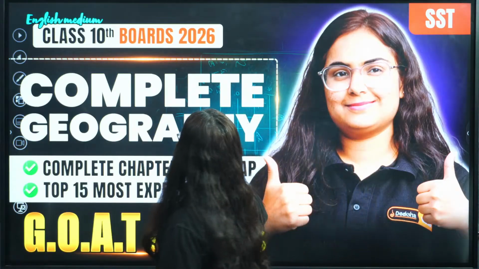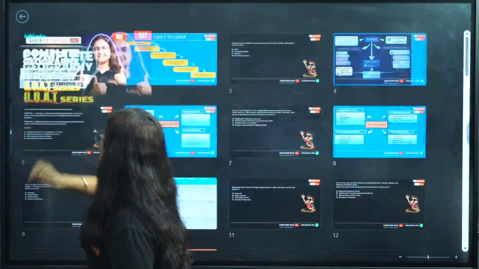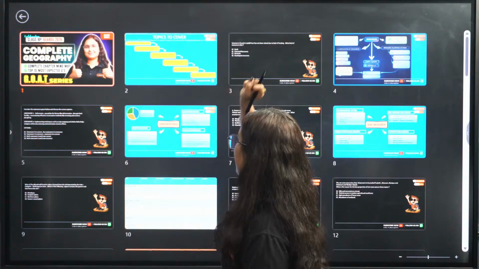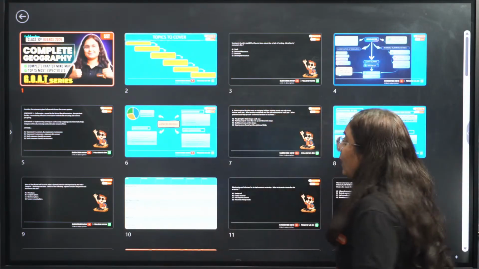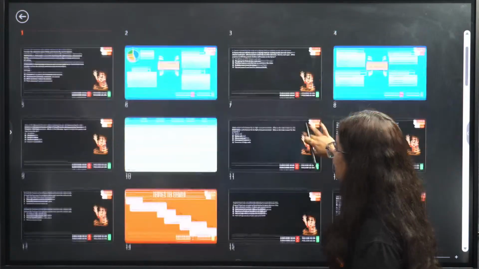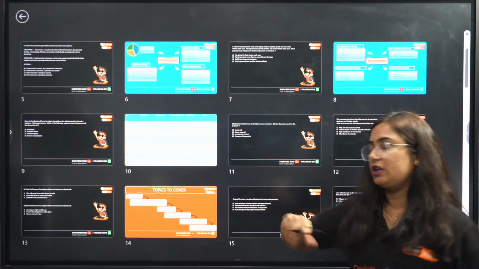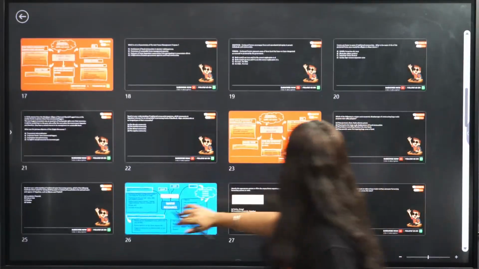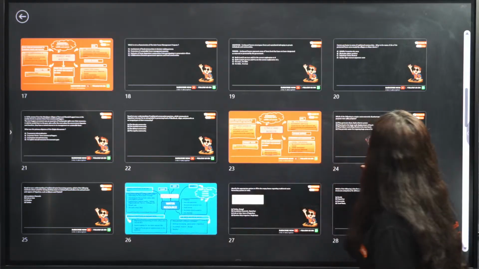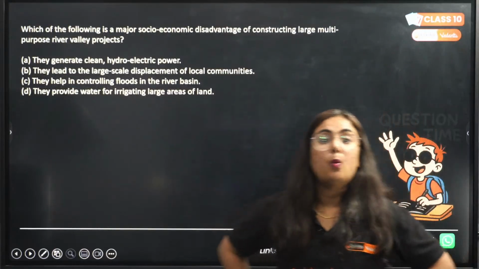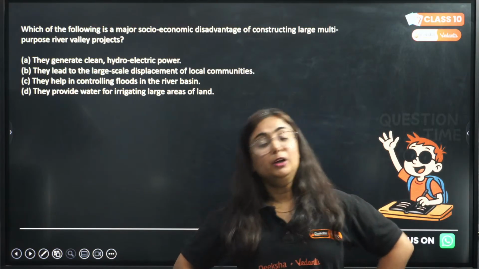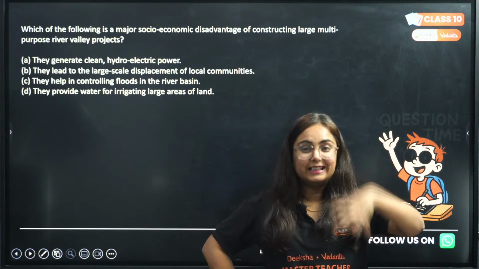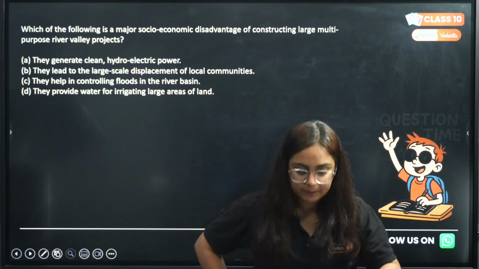So I'll just give you a brief of what we have completed up till now. As you can see here, we started with the topic of resource and development and covered land resource and soil resource. I have already given you a chart in which all the soils and their classification were there. Then we covered the chapter forest and wildlife. What will be done today? It will be water resource, agriculture, manufacturing industries, and mineral and energy resource, and I think you consider those particular topics the toughest ones, right?